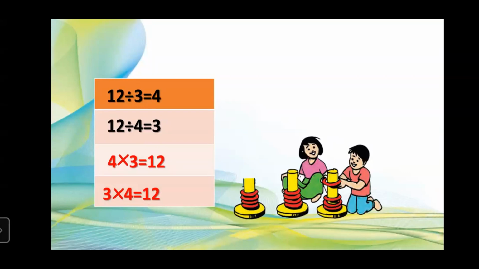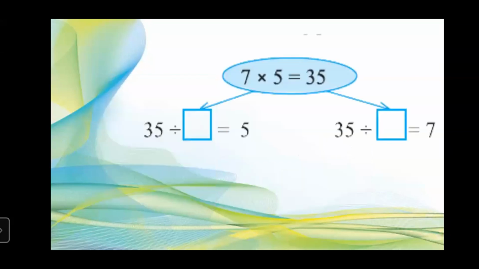Rohit was smart enough and he immediately said, Tai, this means that we can get 2 divisions from one multiplication, isn't it? For example, 8 into 4 is equal to 32, isn't it? We get 32 divided by 8 is equal to 4 and 32 divided by 4 is equal to 8. Is that right? Tai said, excellent, Rohit. You are correct. Absolutely correct. Now, afterwards, Tai gave them some multiplications and she told them to solve. So let's help them.